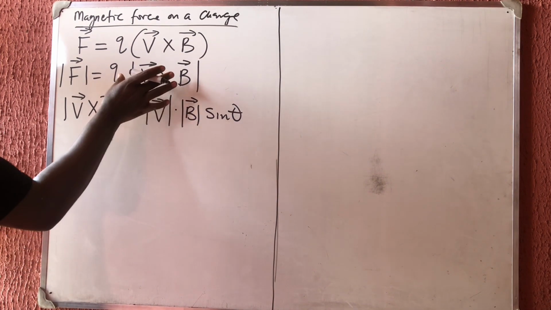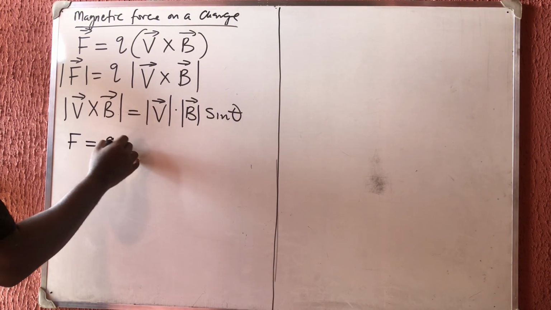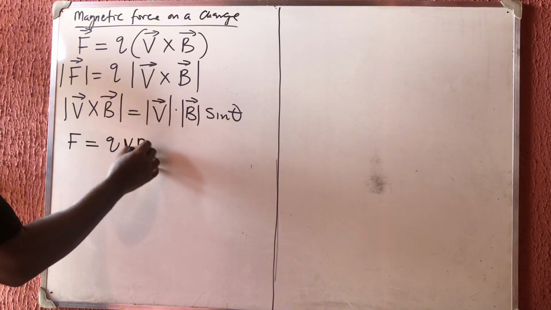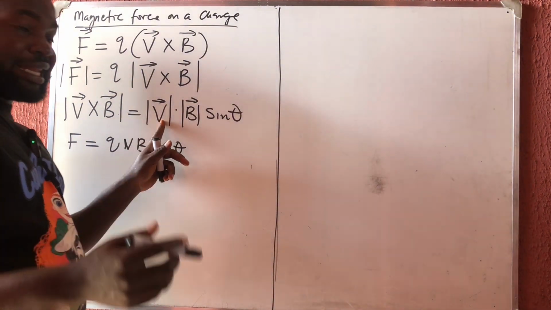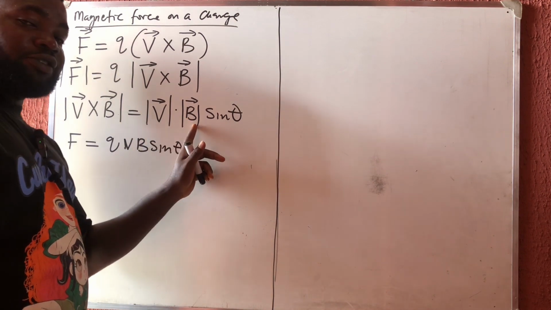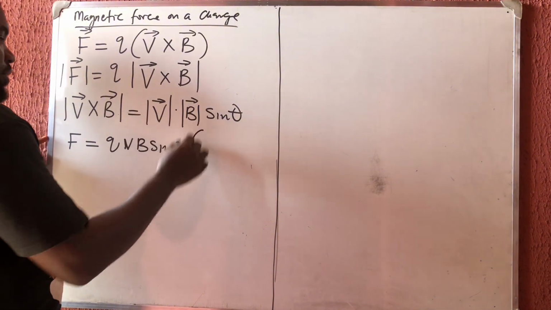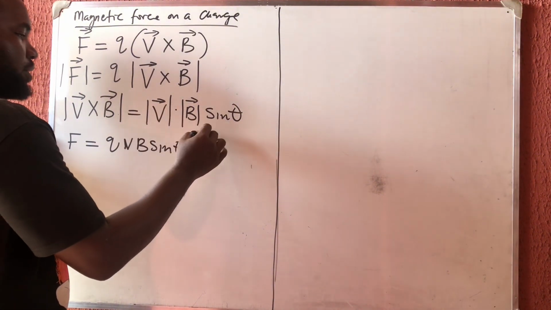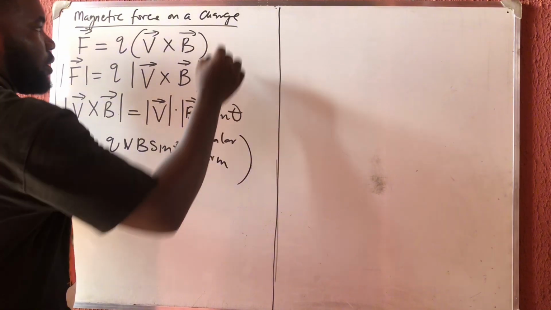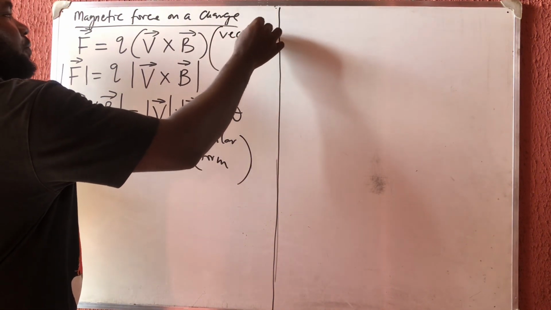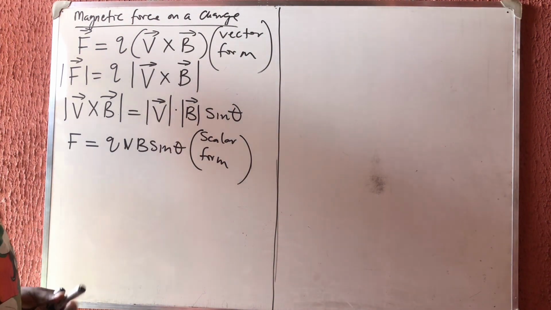So if we now substitute this here, I'm going to have that F is now equal to Q V B sine theta. Because the magnitude of this will give you a scalar, and the magnitude of this one will equally give you a scalar, that's why I wrote it like this. So this is a scalar calculation. This is the scalar form, and this one is called the vector form.